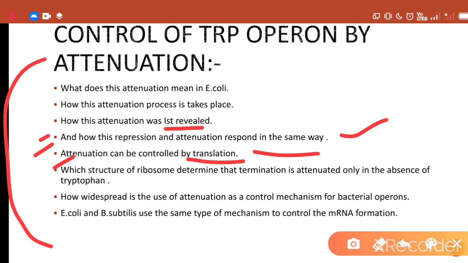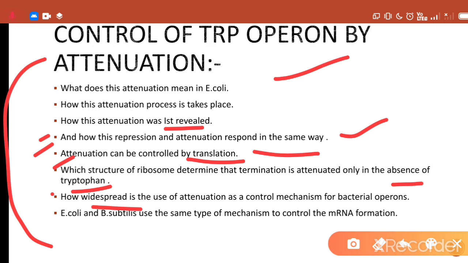And which structure of the ribosome determines that termination is attenuated, means termination is suppressed only in the absence of tryptophan. How widespread is the use of attenuation, means whether this attenuation control is applied only in the trp operon or in other operons also.